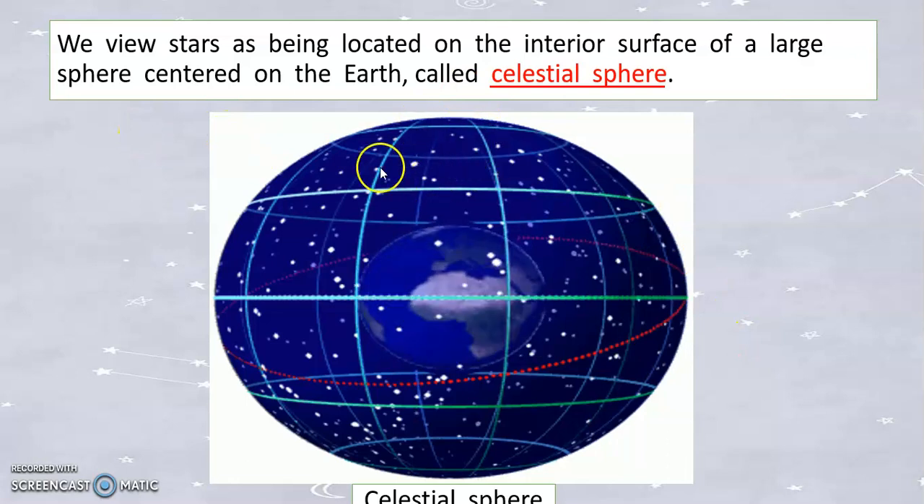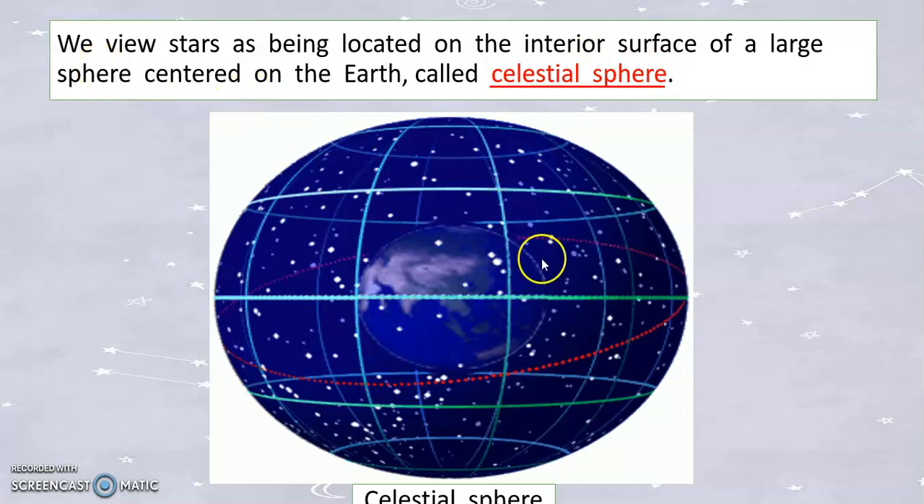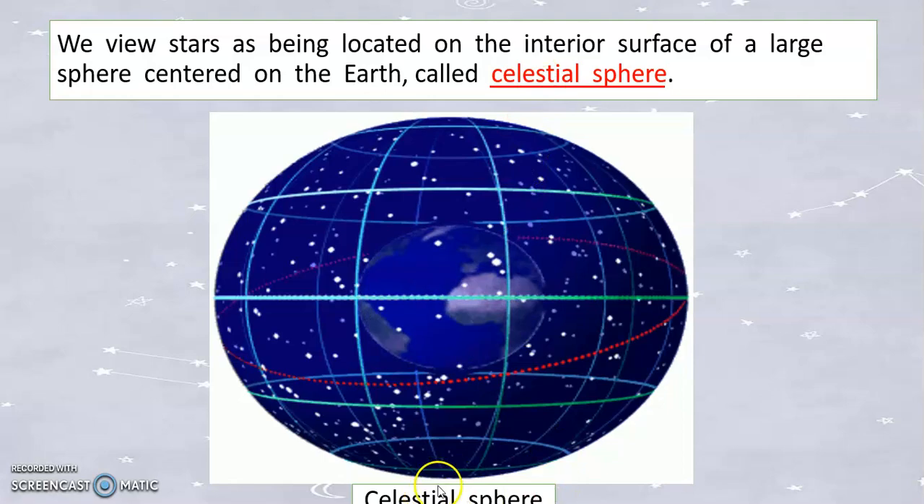We are located on the interior surface of a large sphere. This is the Earth, and this large sphere centered on the Earth is called the celestial sphere.